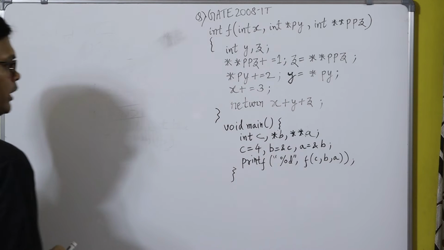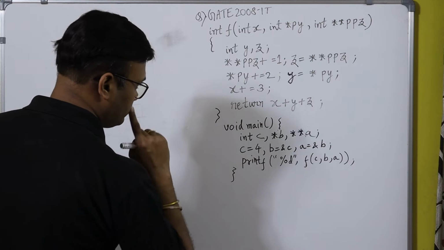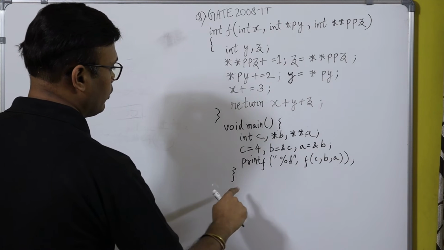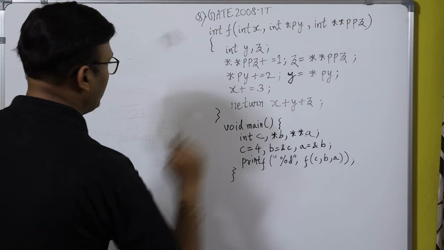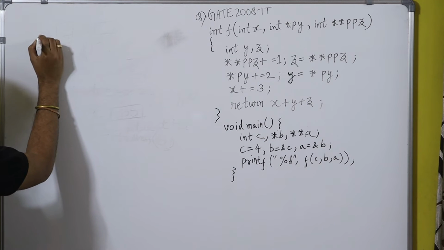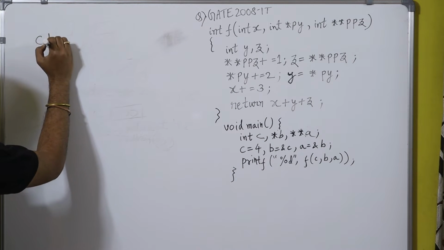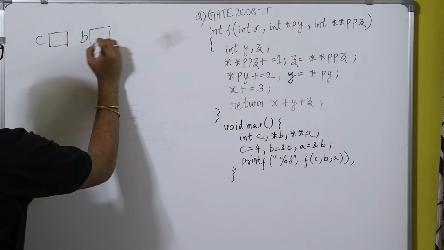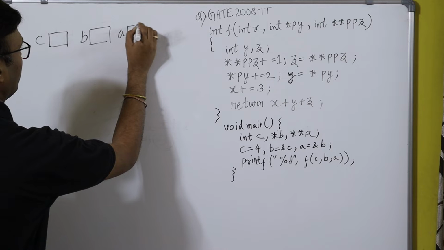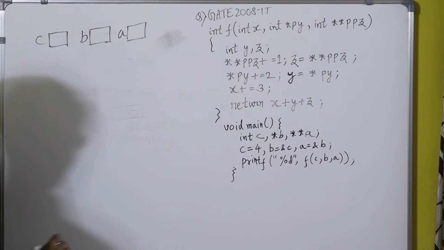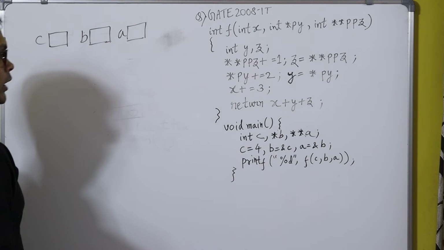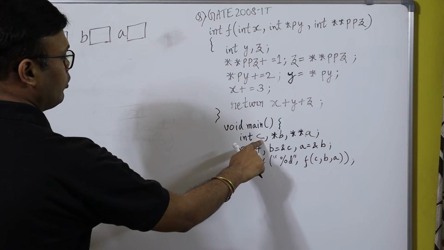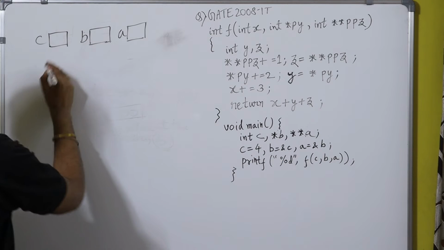Here you can see three variables have been declared as integer: C, B and A. So here I will write C, B and A. Here B is a pointer to the integer.